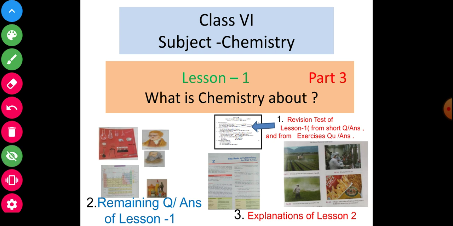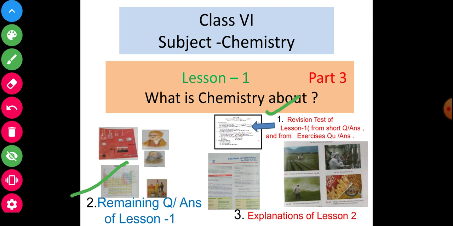First of all, we will discuss point first: revision test of the lesson, first from short question answers and from exercise question answers. And the second point we will discuss is the remaining question answers of lesson first.